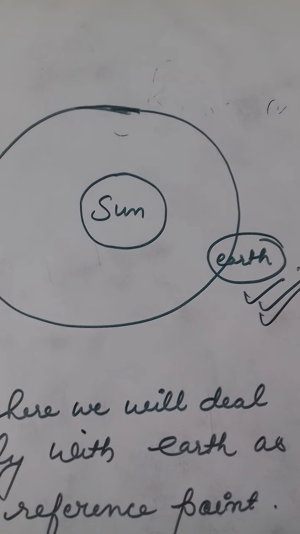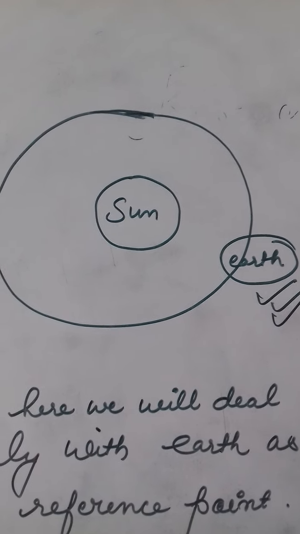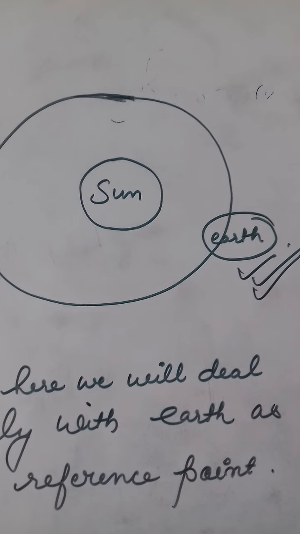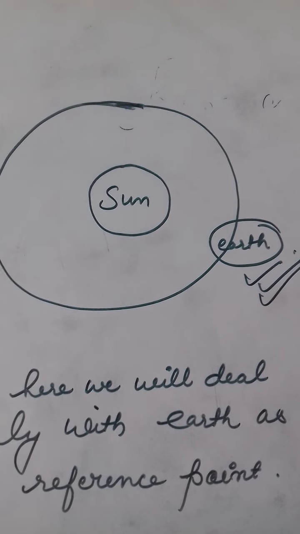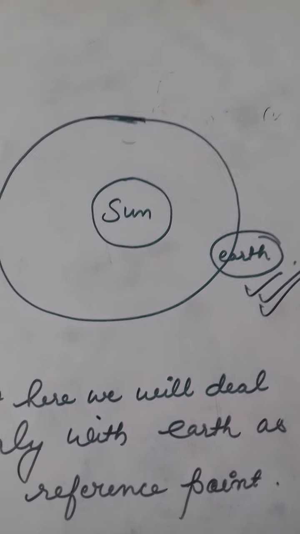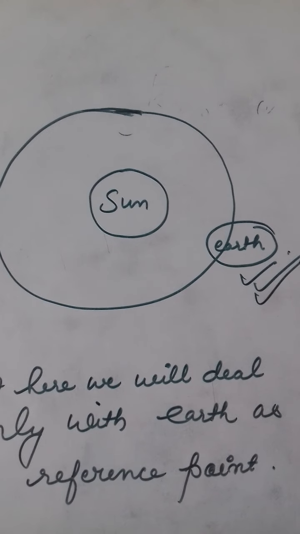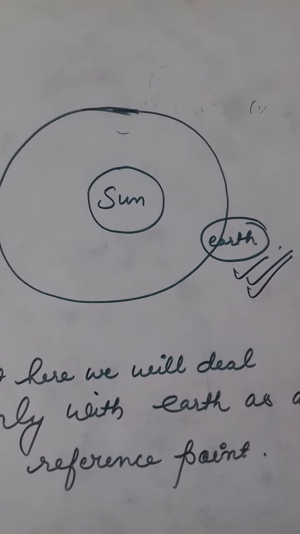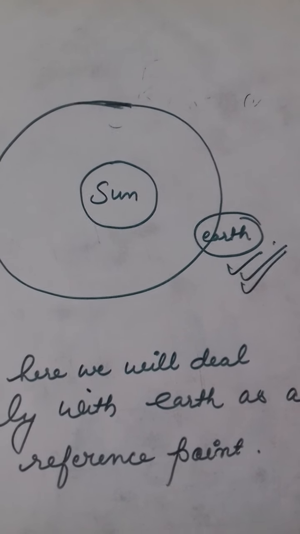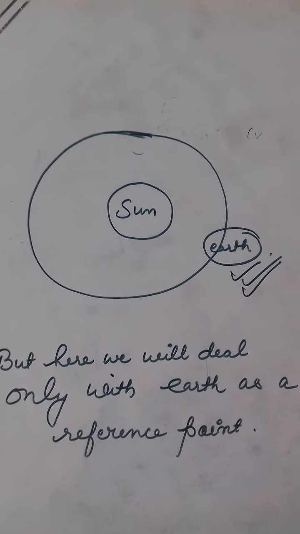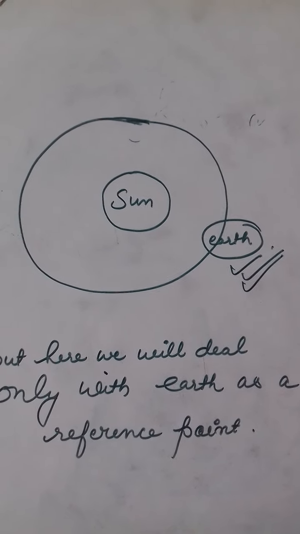So this is the doubt we are having in our mind. Here in this chapter we will take earth as a reference point. We are not going to deal with the universe, we will only deal with earth as a reference point, and the body is always compared with respect to the reference point only. If we are comparing with the reference point, then we will be able to predict whether the body is in motion or at rest. So here we will be dealing with the earth as a reference point.